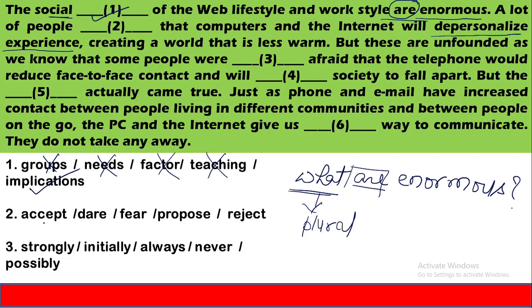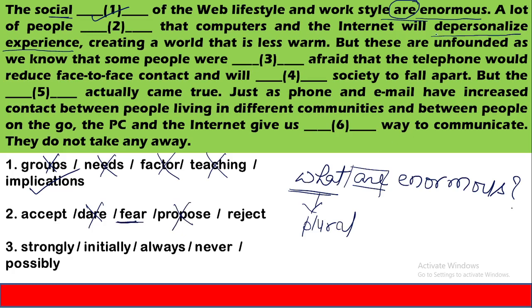People accept that computer and internet will depersonalize. People dare. There is nothing to dare about. People fear. Of course, this option can be considered. People propose. There is nothing to propose. People reject that computers and internet will depersonalize. Since